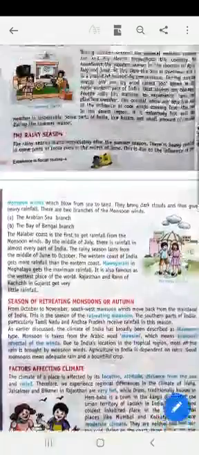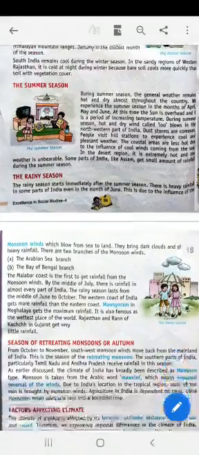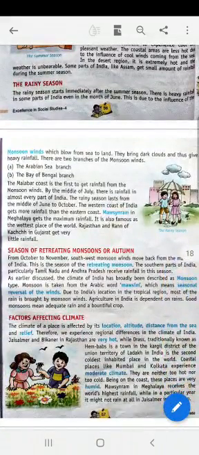So, you have read about the different climates and seasons of India, and about the monsoons. India being an agricultural country, most of the farmers are dependent on rainfall. If we get enough rainfall, we have a bumper crop. But sometimes, because of less rainfall, the crops and the farmers suffer.